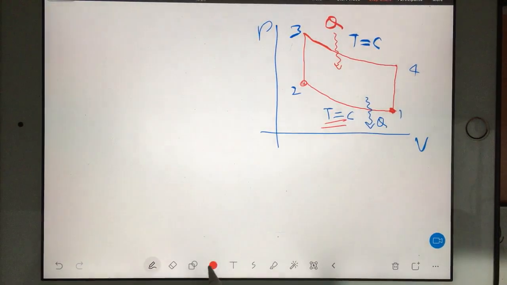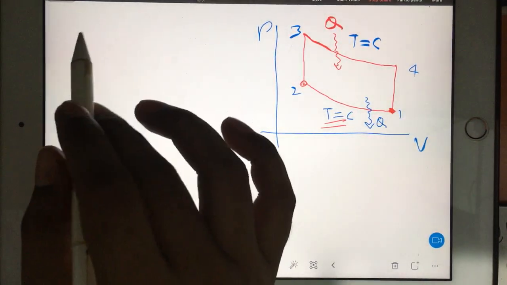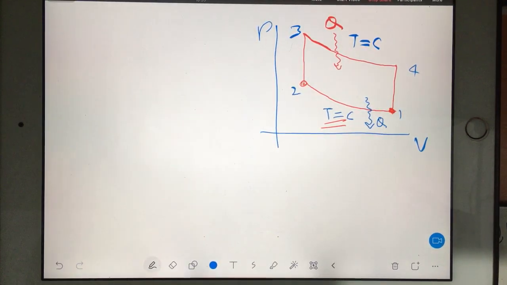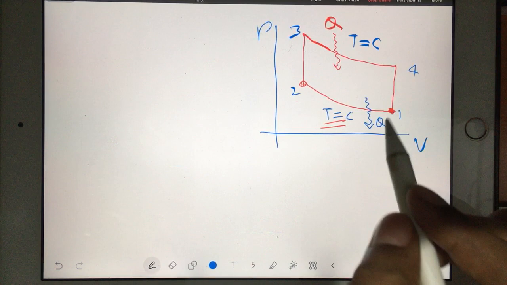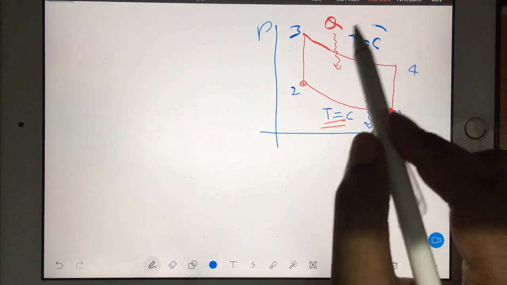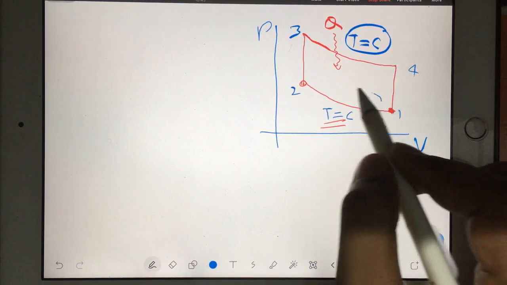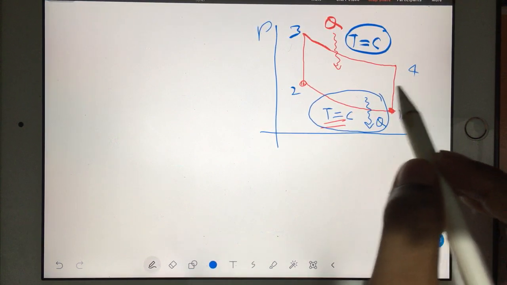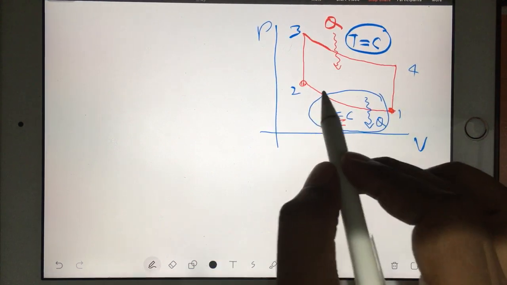Okay. This is the role of heat. So see, in a Stirling cycle, we are supplying heat at constant temperature, and heat is coming out at again constant temperature. And cycle direction will be this.